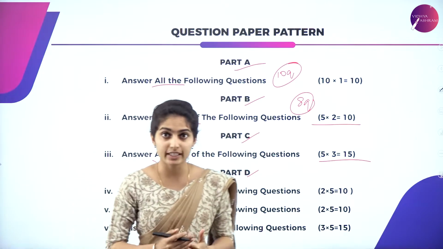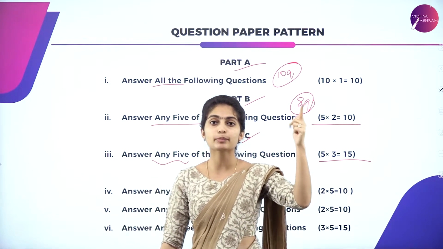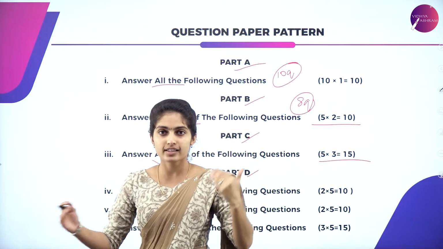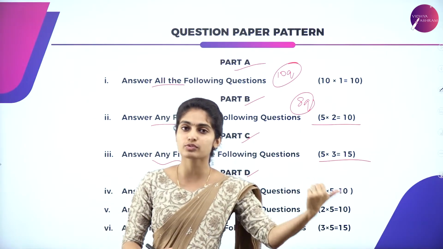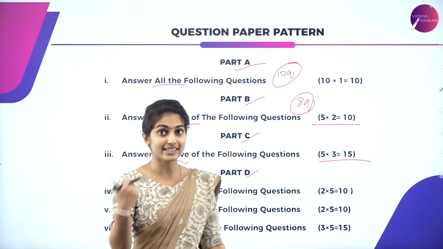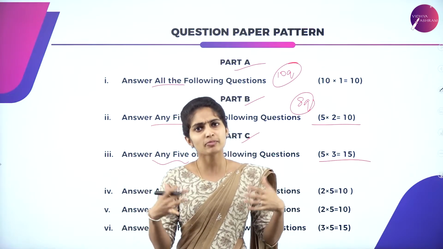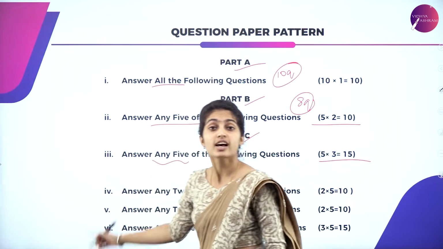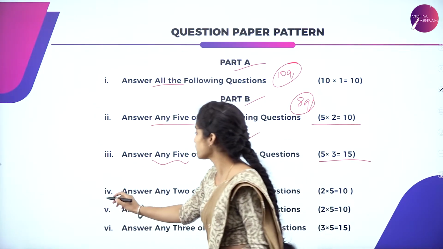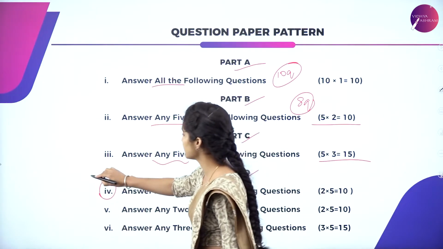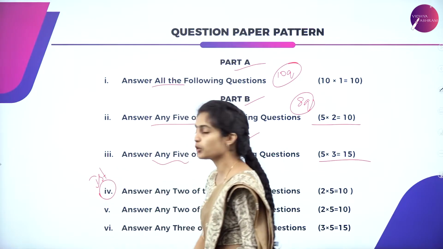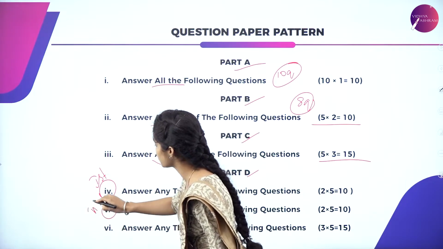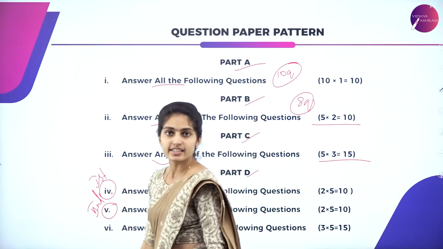Coming to part D. Before that, part A, part B as well as part C consist of questions which come from the first textbook as well as the second textbook. So why am I mentioning it now? It is because part D, that is the fourth main, consists of questions from the first textbook, and the fifth main consists of questions which come from the second textbook.